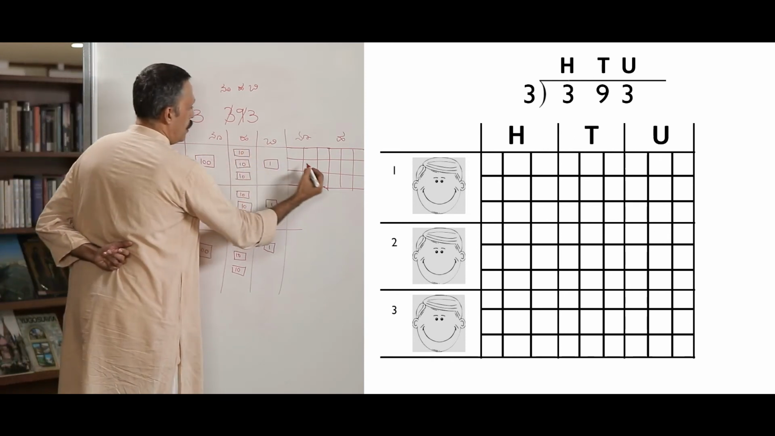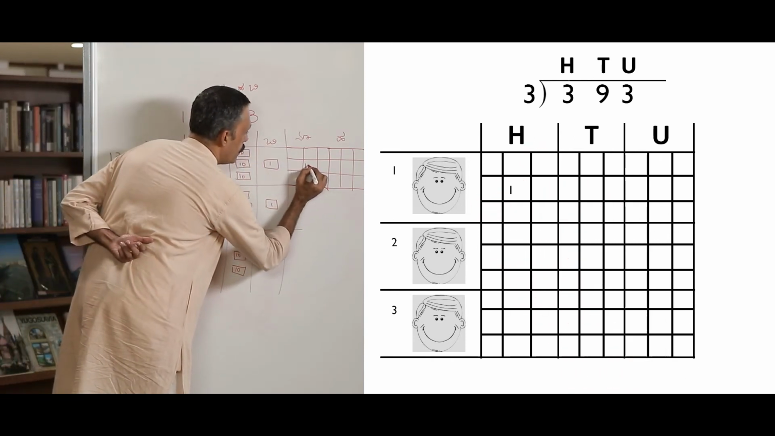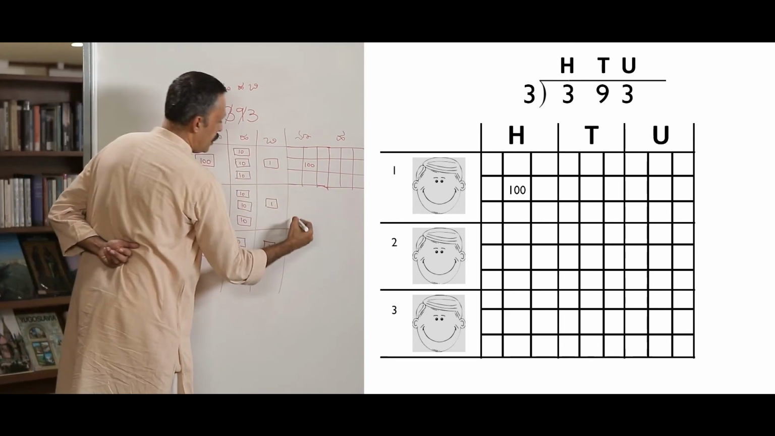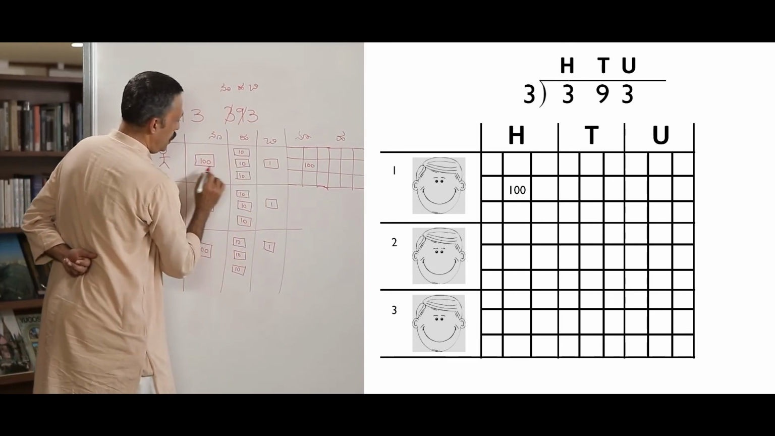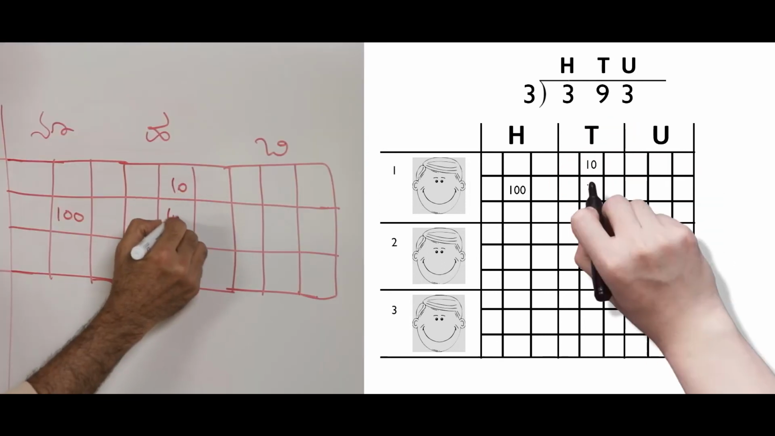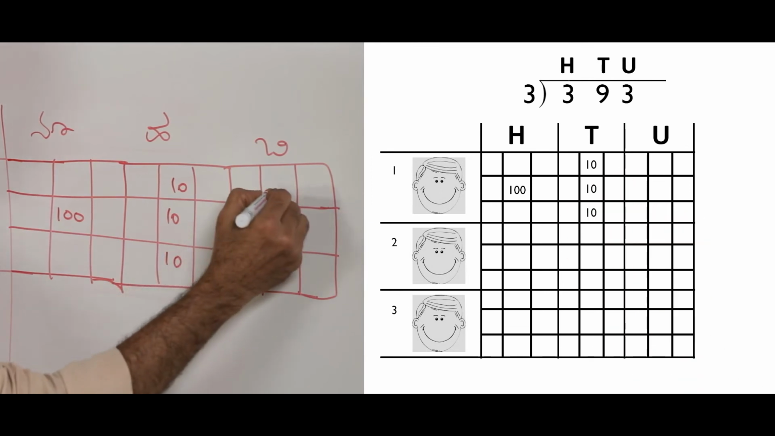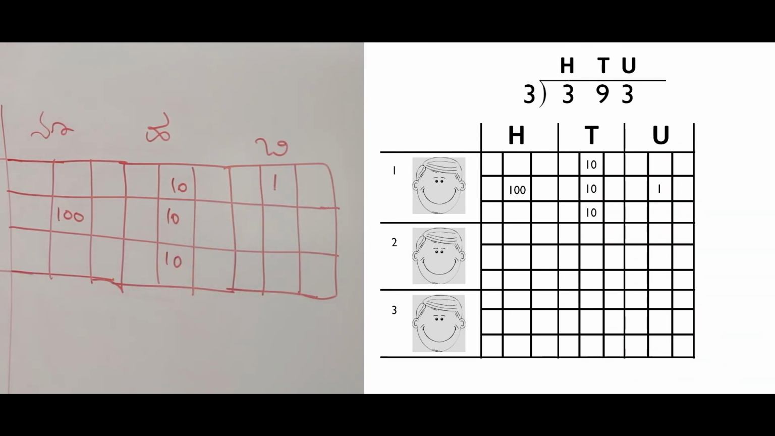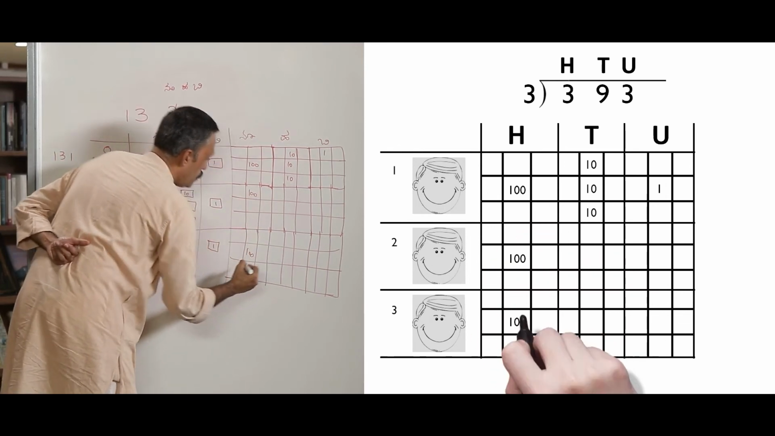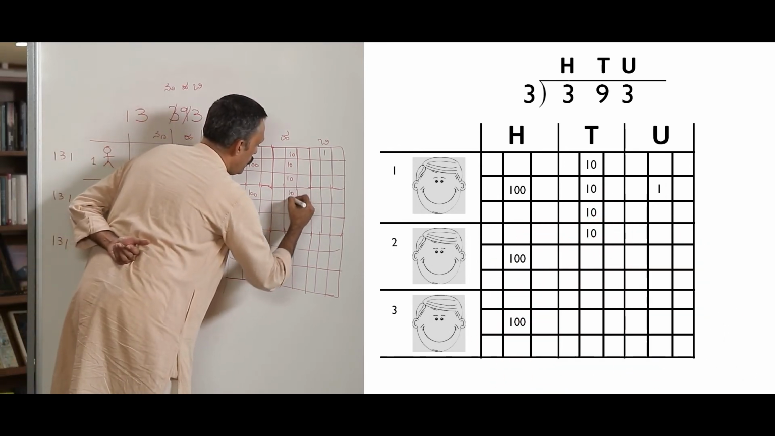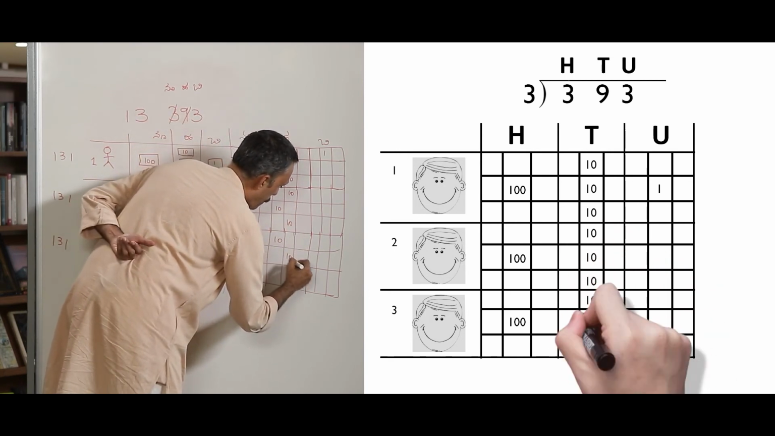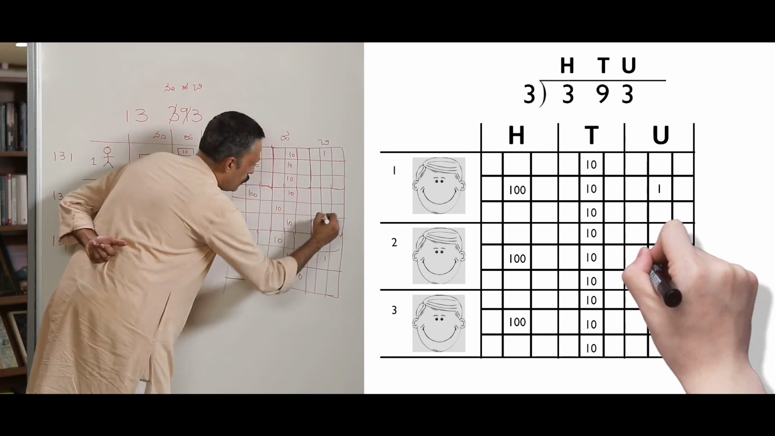In the hundreds place, how many rooms are full? Just one, since there is just 100. 3 squares in the place of 10, just one square in the units. Similarly, 100 here and here, 3 tens and 1 unit each here.